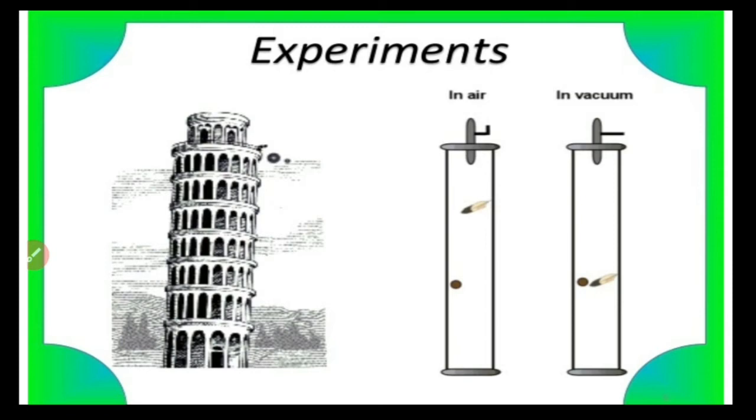He was dropping the object from the top of the Leaning Tower of Pisa, and the people were observing who reaches first at the bottom. This was the famous experiment conducted from the top of the Leaning Tower of Pisa. After that he tried with different objects. Finally, the trial came with a feather and a coin, that means smaller objects.